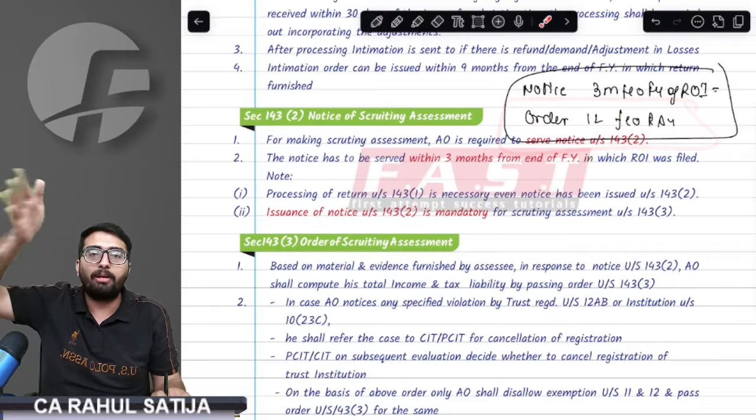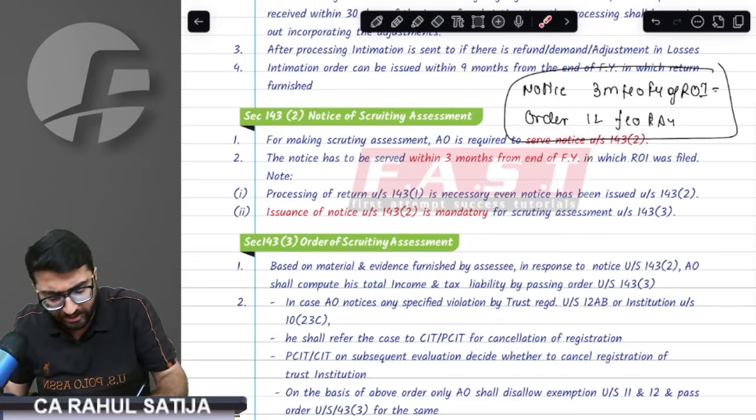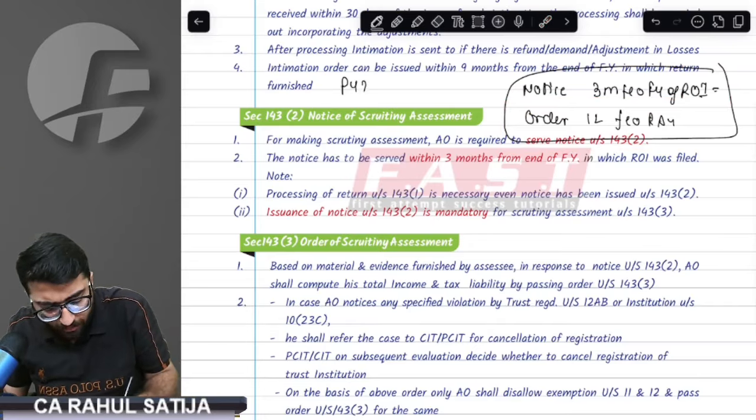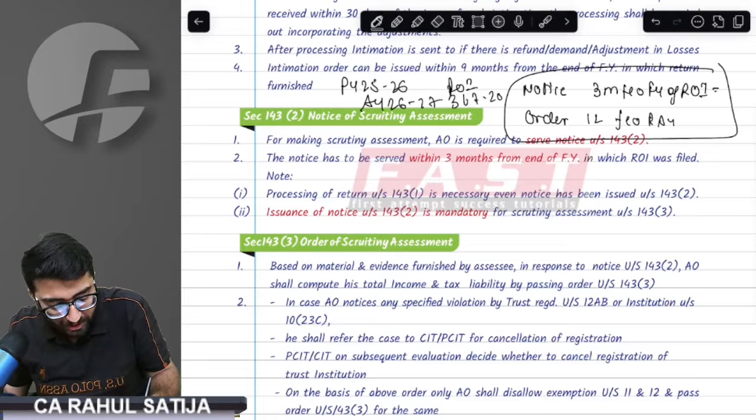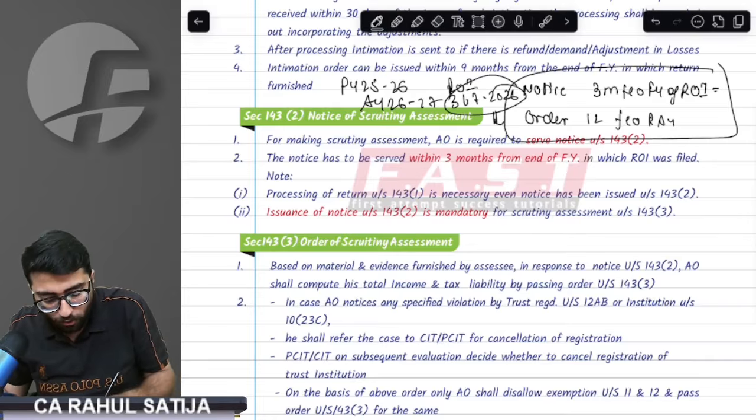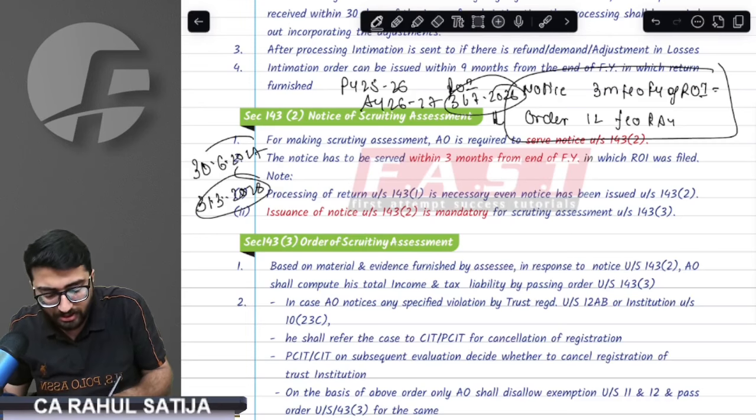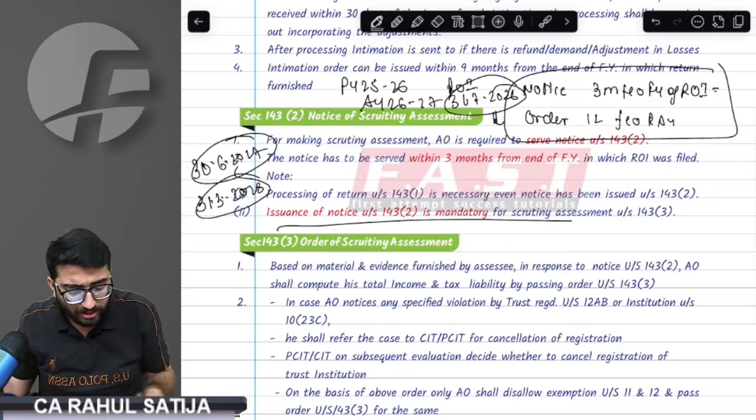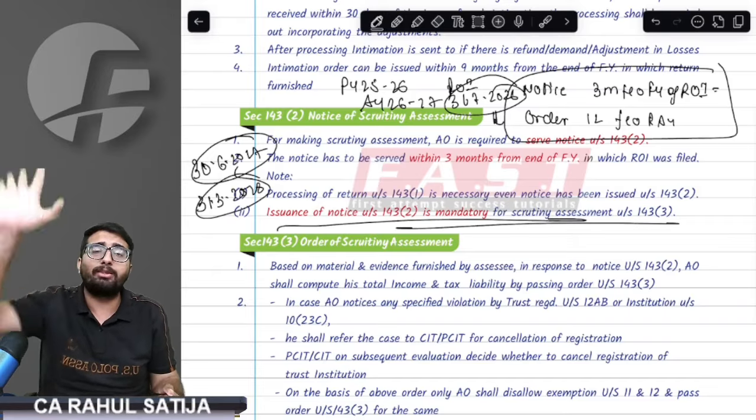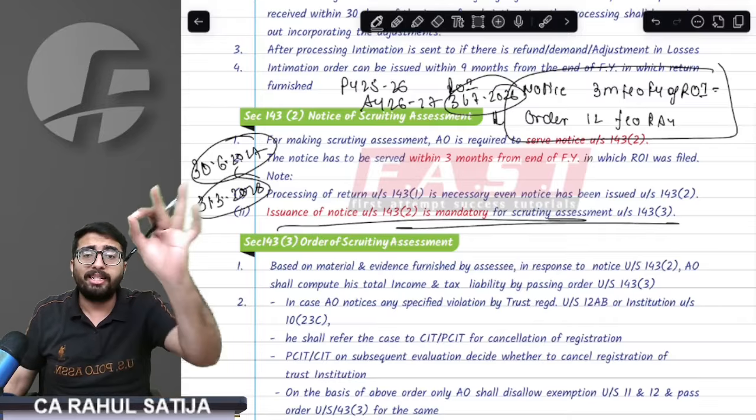An order is served within 12 months from the end of the relevant assessment year. For example, for previous year 25-26, assessment year 26-27, ROI is furnished on 31st July 2026. Notice can be issued up to 30th June 2027 and order can be passed up to 31st March 2028. These are the due dates. Notice is mandatory. Without notice, no assessment can be done.